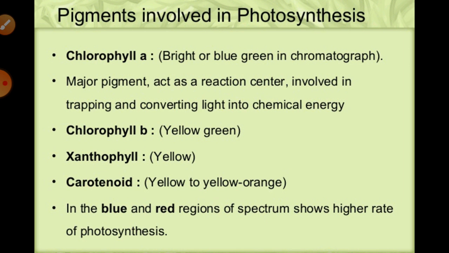It is known to be the chief plant pigment associated with photosynthesis, as I have already told you. Chlorophyll A is especially the most important for photosynthesis. Then we have to talk about chlorophyll B, right? If we want to write the formula, we can say C55H72O5N4Mg. This is chlorophyll A.